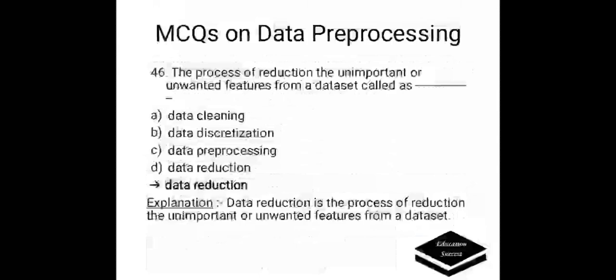The process of reducing the unimportant or unwanted features from a data set is called as A. Data cleaning. B. Data discretization. C. Data preprocessing. D. Data reduction. Correct answer is data reduction. Data reduction is the process of reducing the unimportant or unwanted features from a data set.